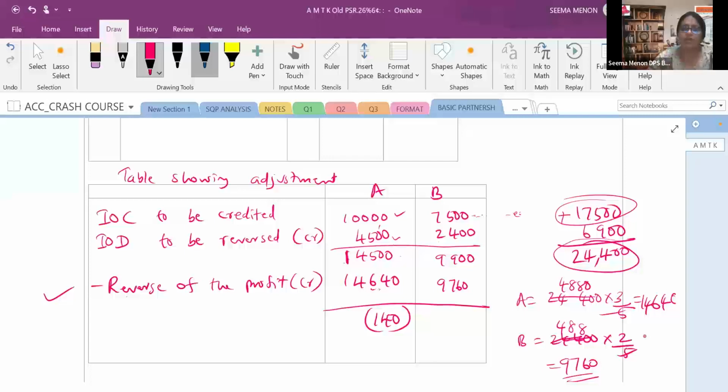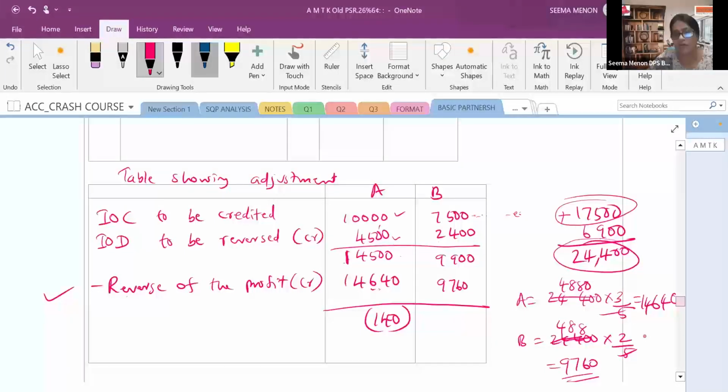Now interest on drawing, what happened? They charged it, okay. And the partners की capital account, it is already debited. And firm ने क्या कर दिया? It is credited. And that also credited means that becomes a part of the profit. So already distributed in which ratio? Profit sharing ratio, right?